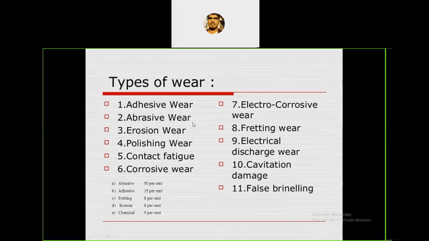These are the types: first adhesive wear, next abrasive wear, erosion wear, polishing, contact fatigue, corrosion wear, next electrocorrosive, fatigue wear, electric discharge, cavitation damage, fretting. These are the different types of wear, but among them there are important types.